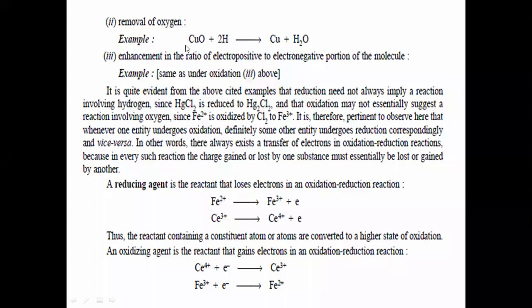So removal of oxygen, addition of hydrogen, and the third and very important point is enhancement in the ratio of electronegative to the electropositive portion of the molecule. So here there is an increase in the electronegativity relative to the electropositivity of the molecule. These types of phenomena, these types of processes, are known as reduction reactions. Now we are interested in redox reactions.